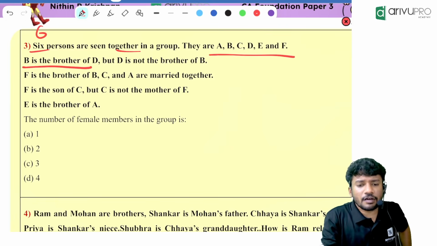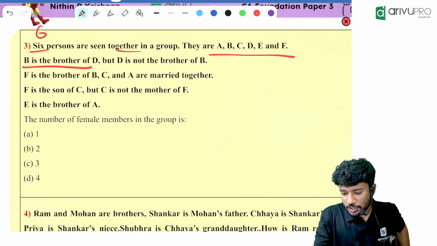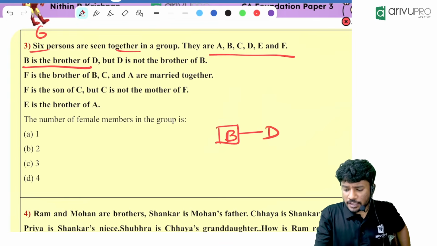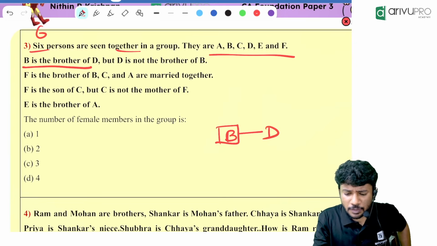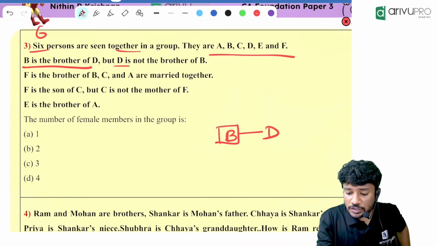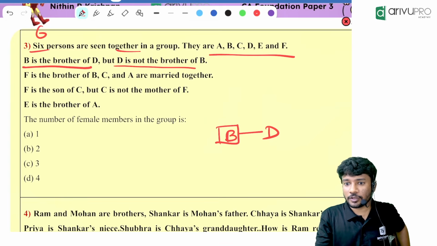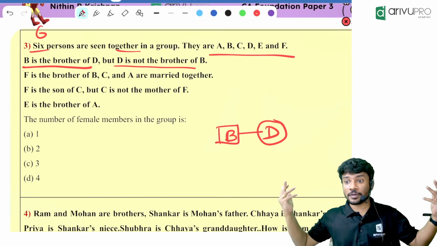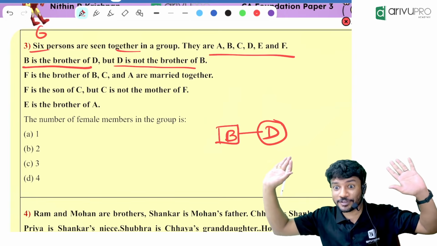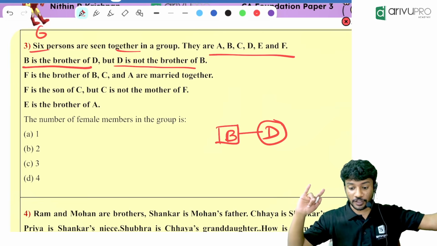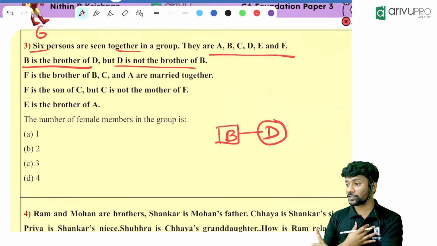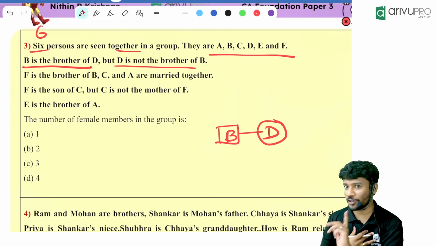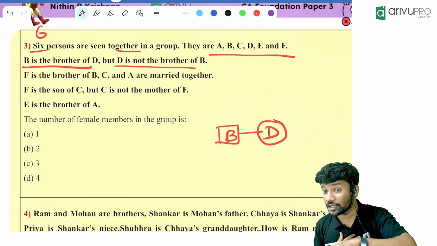B is the brother of D. Okay, interesting question. Whose gender is revealed? B's gender is revealed. B is the brother of D. But D is not the brother. Is that possible? D is not the brother means D can be what then? Sister. Don't think the question is wrong. Many people will feel like the question is wrong. No. If he is not the brother, he will be the sister.